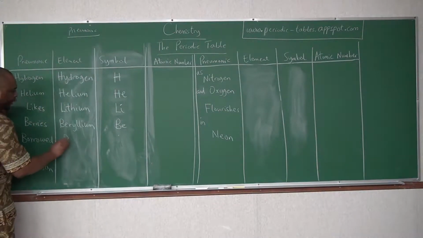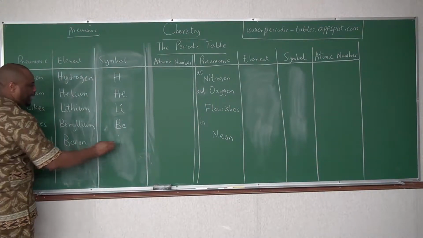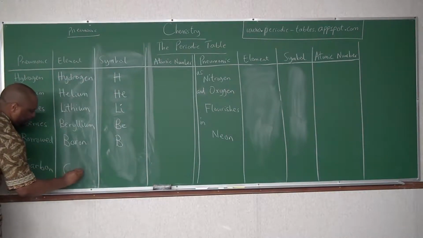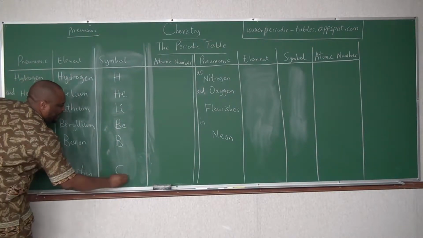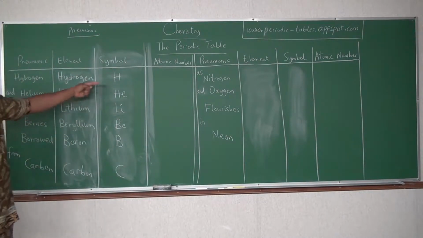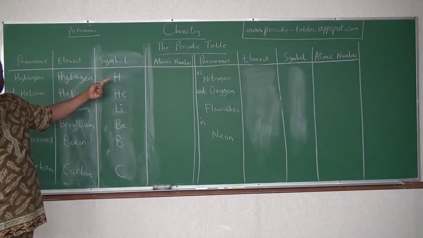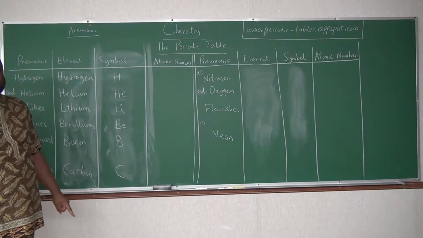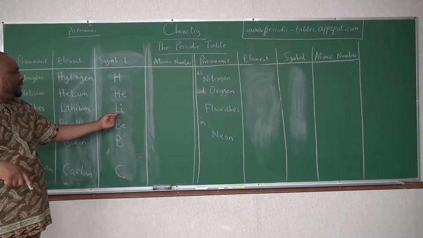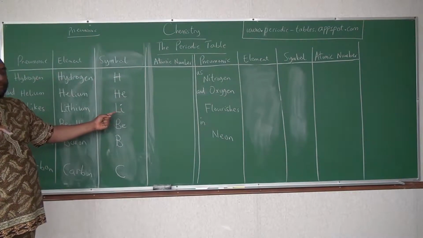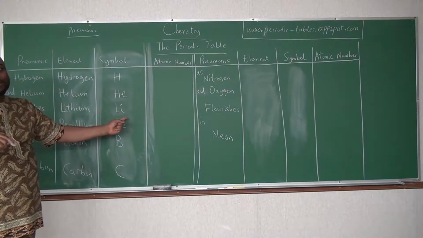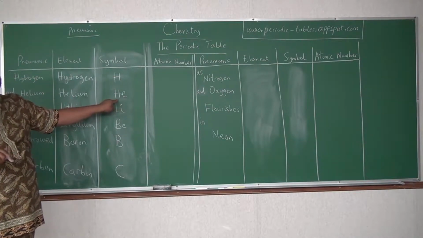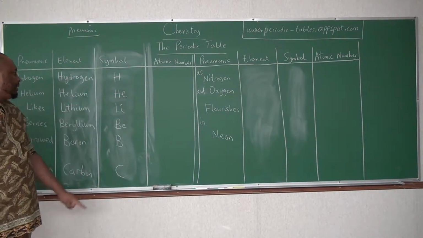Boron is B. Carbon is C, uppercase. For element symbols that are just one letter, they are uppercase. But if it has two letters, the first is uppercase and the second is lowercase, like helium: H is uppercase, e is lowercase.